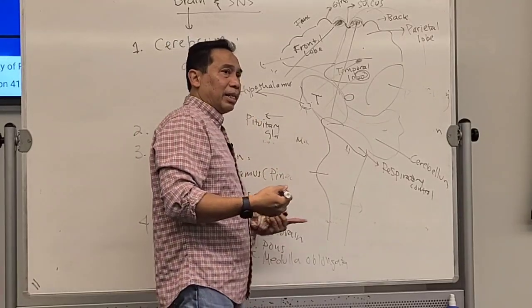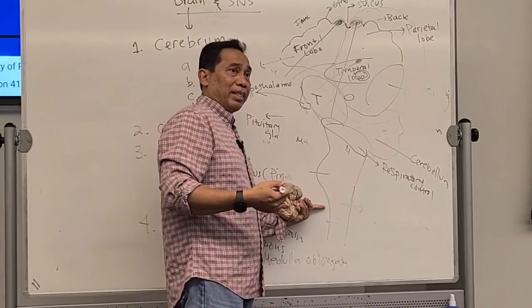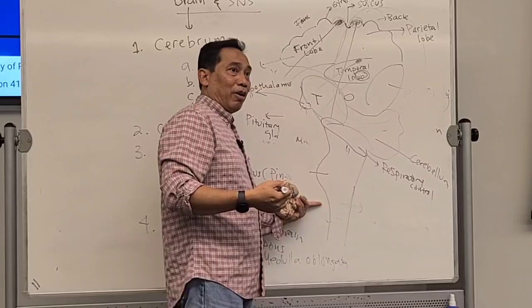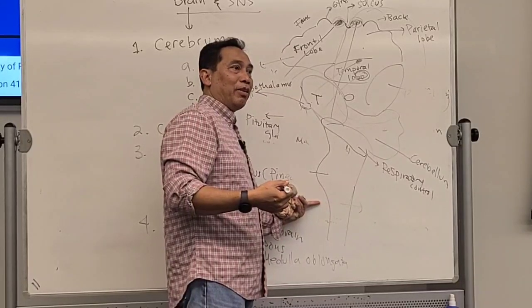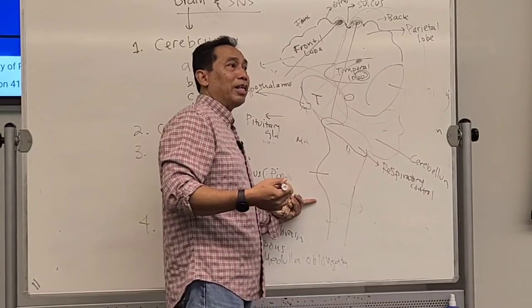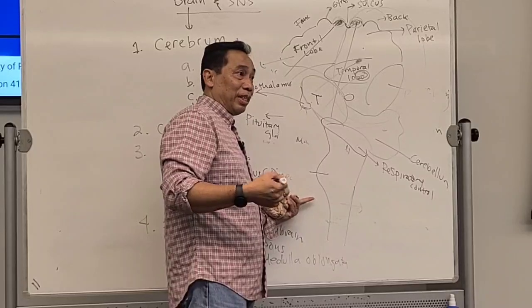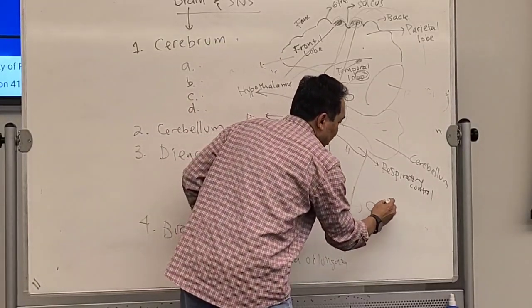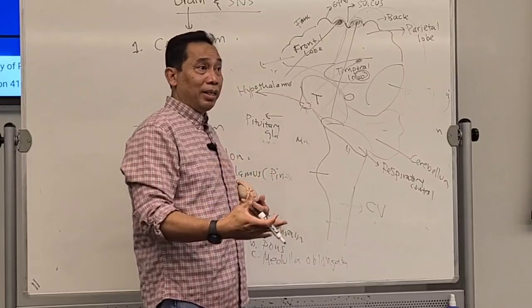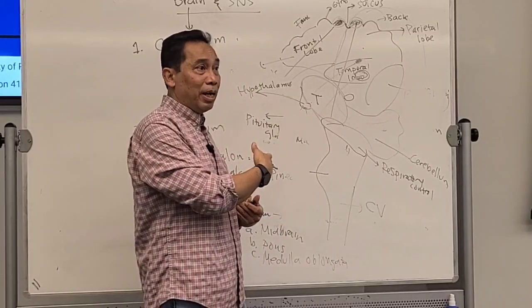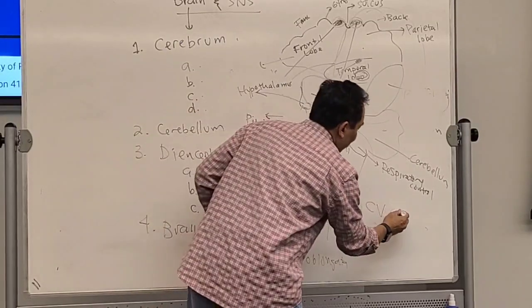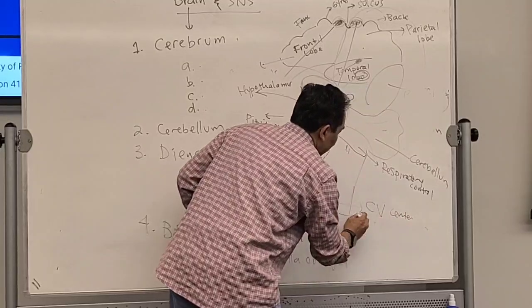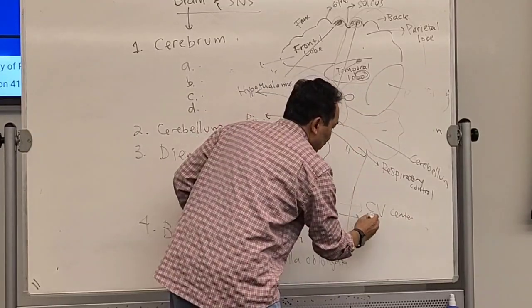Over here, we have very important functions that are actually controlled by this medulla oblongata. This is involuntary control. We don't realize it because it's involuntary. For example, this is for cardiovascular function. Our heartbeat is controlled by the medulla oblongata, the CV center over here. Respiration, most of the respiration will be controlled here.